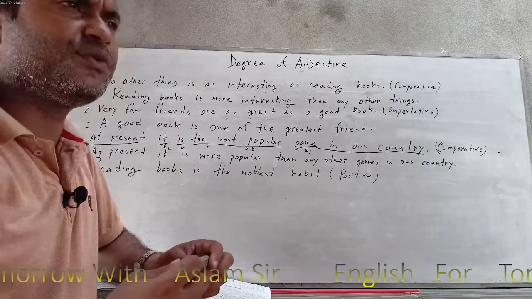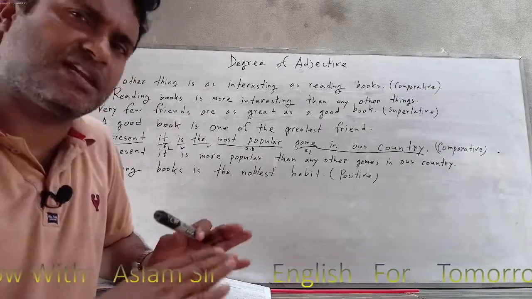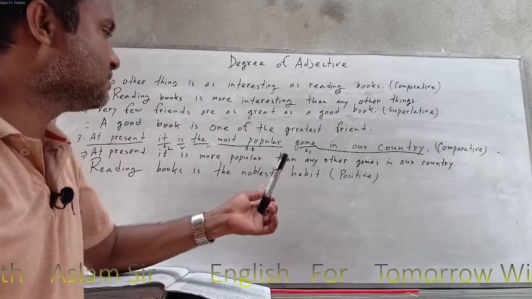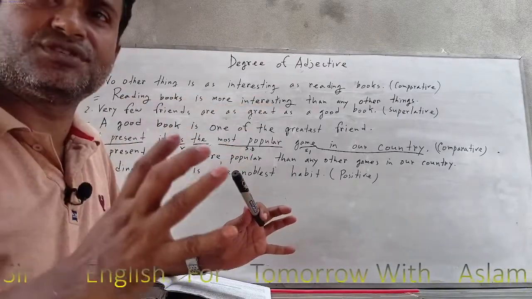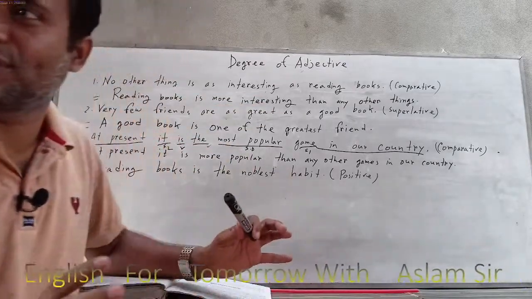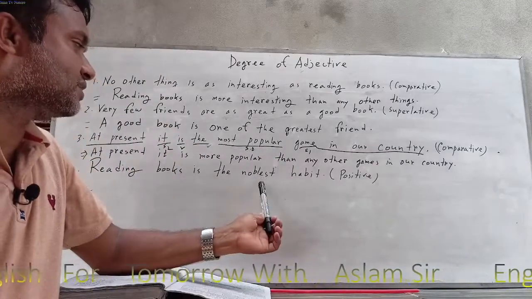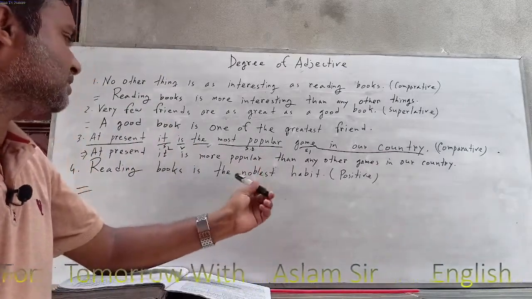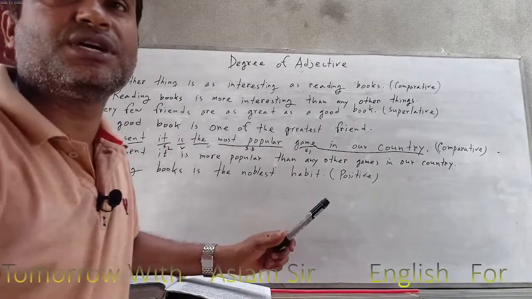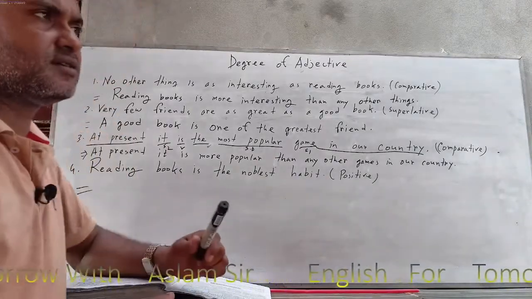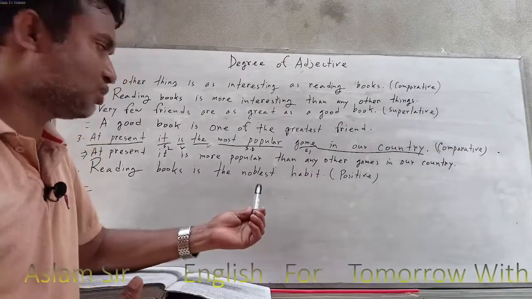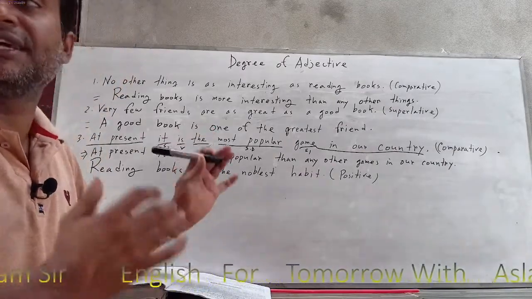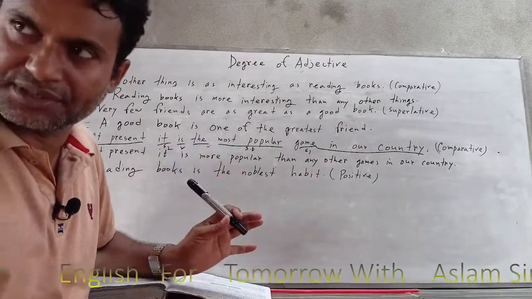So if you have a habit, there are many habits, but this habit is the highest and very good, not just good, the best quality. So we can see that reading books is the noblest habit. So according to the famous person, their best habit is the noblest of reading. That is, reading is their best habit.